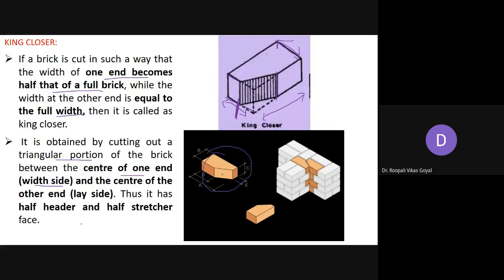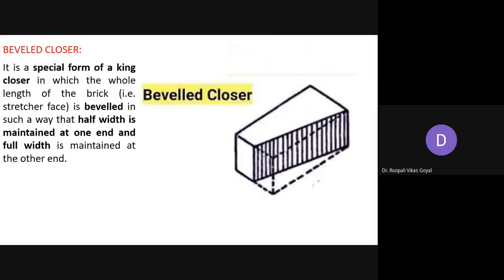Thus you can say it's a half header and half stretcher, okay. So half of the stretcher is cut, and half of the header is cut, and the remaining portion is called the king closer. Generally this way, at the corners also you can utilize this king closer. So generally these closers are widely used at different courses.